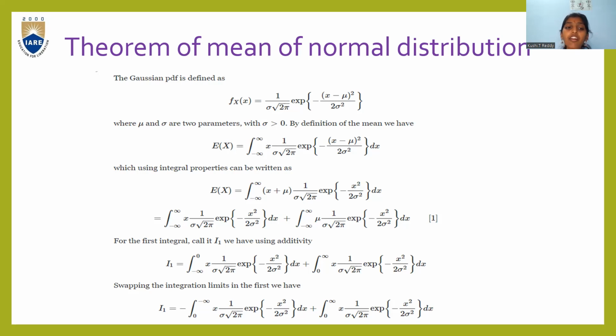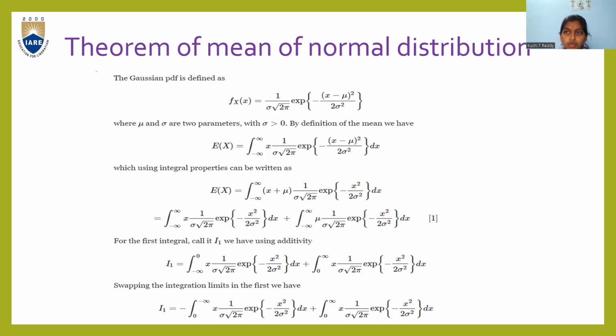Using integral properties, this can be written as the integral from minus infinity to infinity of x by sigma root 2 pi exponent of minus x square by 2 sigma square dx, plus the integral from minus infinity to infinity of nu into exponent of minus x square by 2 sigma square by sigma root 2 pi. This will be your equation 1. For the first integral, which we'll call I1, we have to use additivity, swapping the integration limits in the first.